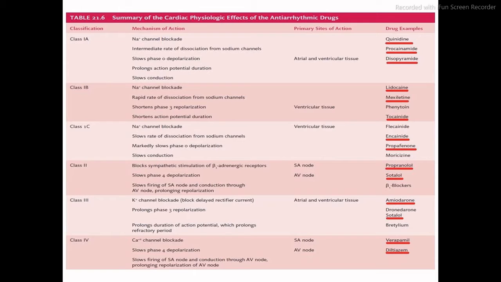Then class 2, that is beta blockers, they block sympathetic stimulation of beta adrenergic receptors, and the primary site of action is the SA node and AV node. Then class 3 are generally considered potassium channel blockers, and the primary site of action is atrial and ventricular tissue. Then class 4, calcium channel blockers. Again, the primary site of action is similar to class 2, that is SA node and AV node.